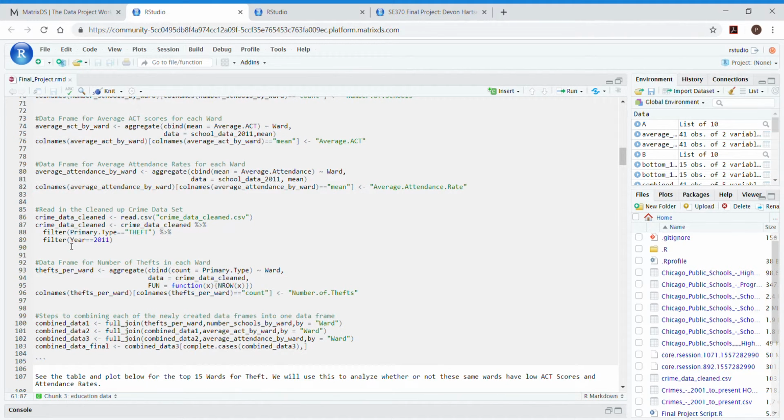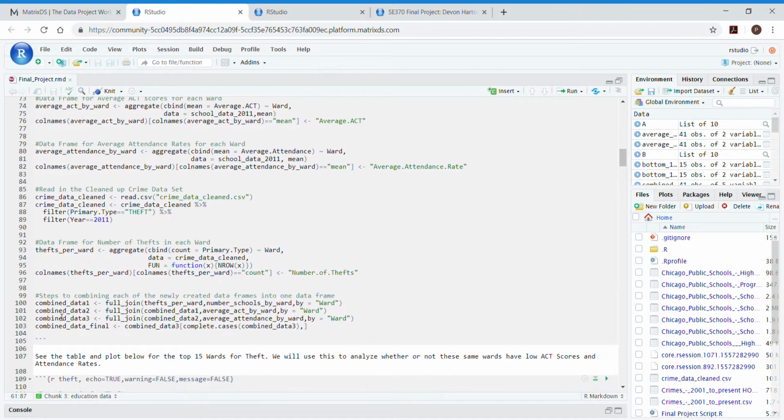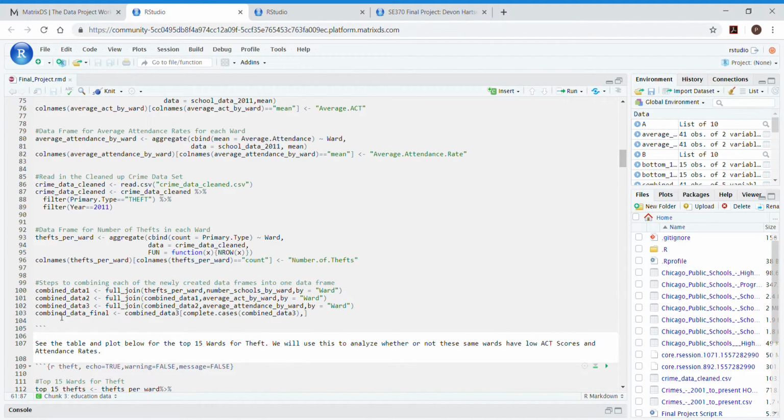Now we can create a data frame called thefts per ward that shows the total number of thefts per ward, and we can join these data frames by the variable ward, coming up with a complete data set with ward being the only variable in common, and thefts per ward, average ACT, average attendance rate, and number of schools per ward being the following variables.